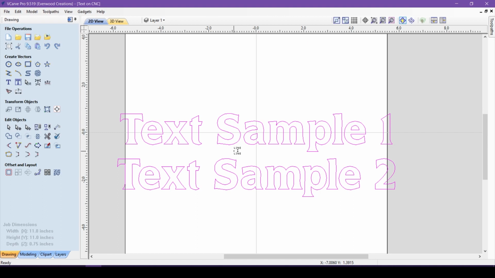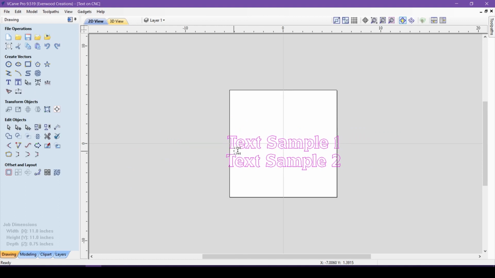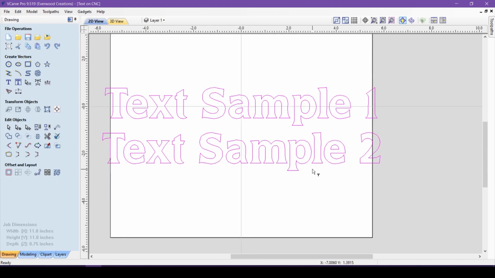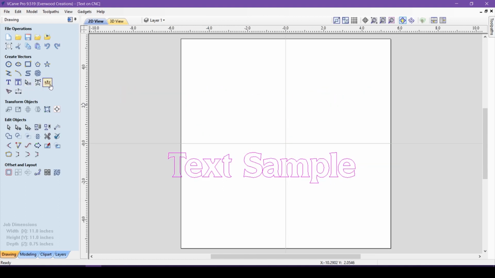Remember when you are finished to zoom out and look at it to make sure everything still looks good when seen all together. Now we are going to hop over to the Text on a Curve tool. Sometimes we don't want our text in a flat line on a piece. Vectric includes this handy tool to help you wrap the text on a curve.